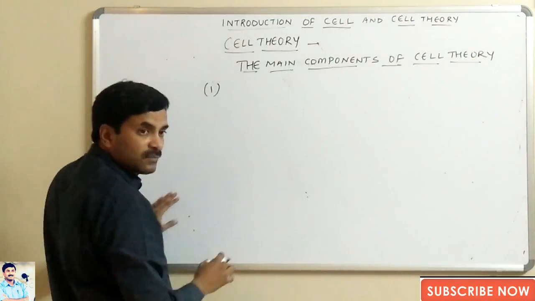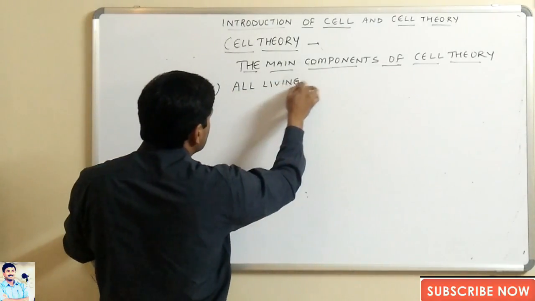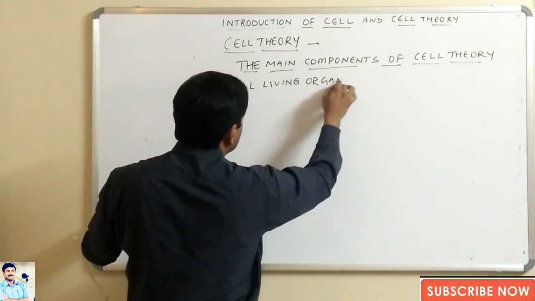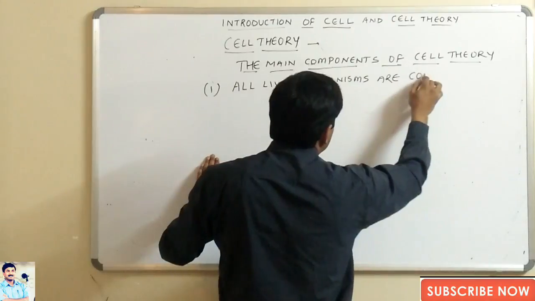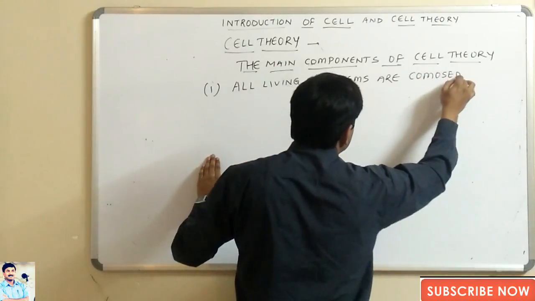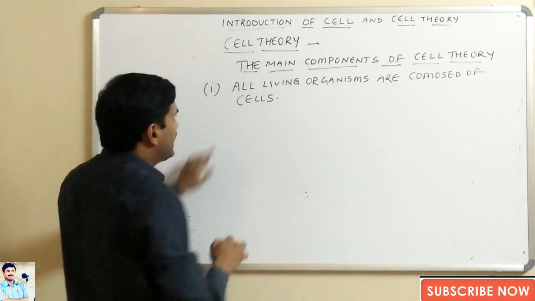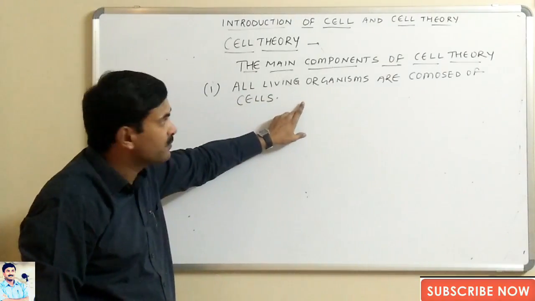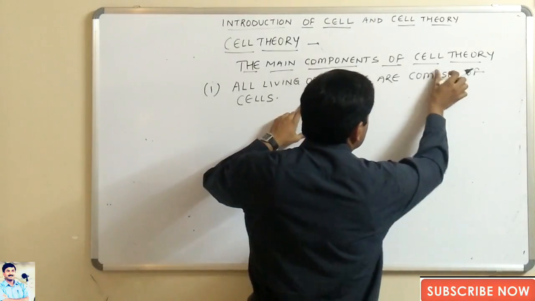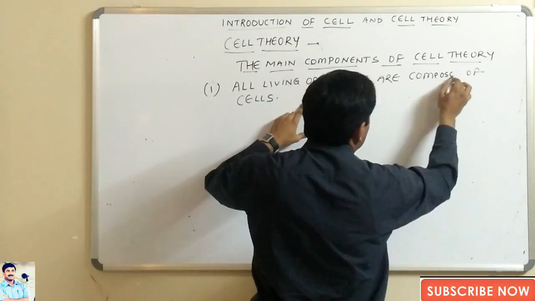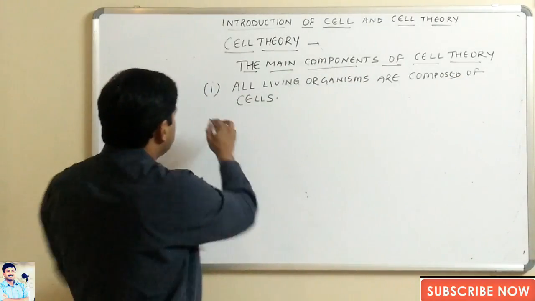Number one, all living organisms are composed of cells. Again, all living organisms are composed of cells.